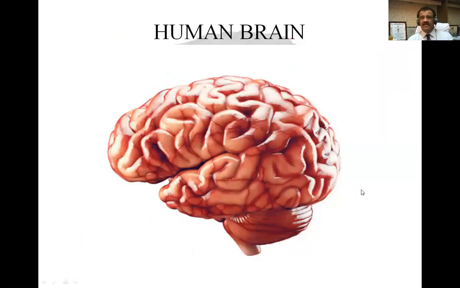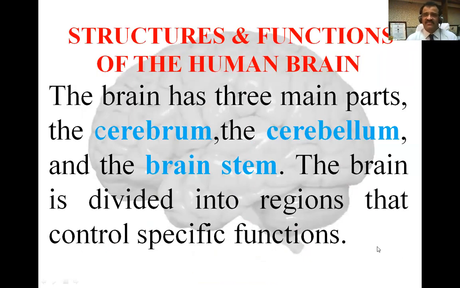So let us see the whole image of a human brain here. It looks quite natural. You can see the cerebrum here, and you can see the cerebellum here, and a part of the brainstem you can see here. Now, what are the structures and functions of the human brain in one sentence? The main three parts of the brain are cerebrum, cerebellum, and brainstem. Large brain, small brain, and a stem. And the brain is divided into various regions that control specific functions.